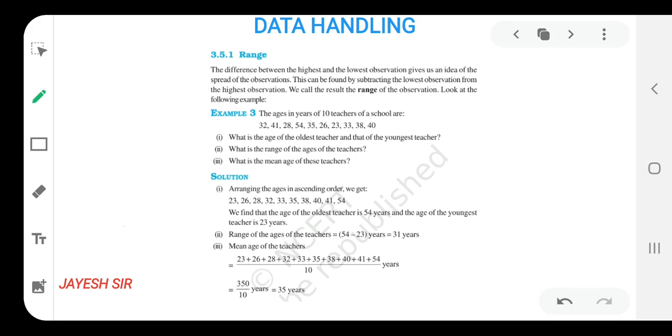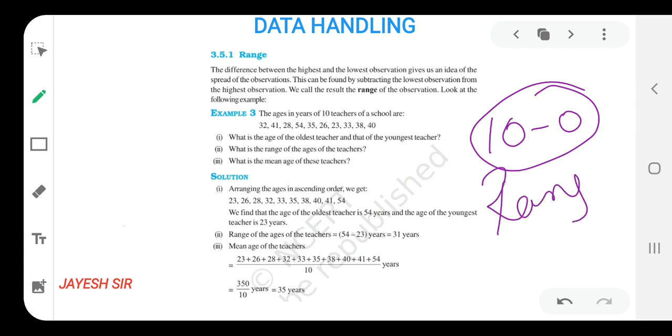In a class there are 40 students and they all are giving a weekly test, some kind of test. The marks scored by the children might be 0 for some student, some might get 1, some 2, 3, 4, 5, 6, like this up to 10. And we have to find the range of the marks scored by the students. So we can say the highest mark minus the lowest mark. The highest mark was 10 and the lowest mark scored by a student was 0. So that is said to be the range. Highest minus lowest is said to be the range. This is the only thing that you have to keep in mind.